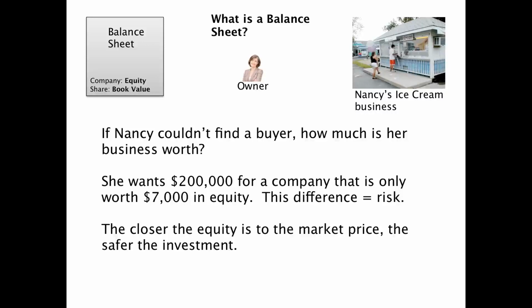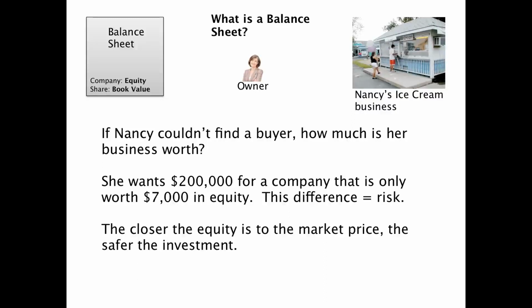So you saw a business that went from her trying to sell it for maybe $200,000, but if she can't find a buyer and she just wants to kill the business and sell her ice cream machine and pay off her debts and all that, she's only going to have $7,000 left at the end of the day. So this difference between the market price that a person's asking for and the actual equity sitting in the company, that difference is the risk. That's the margin of safety.